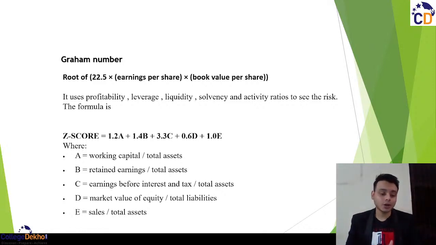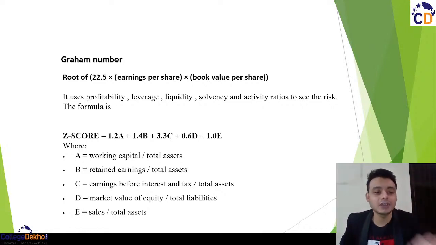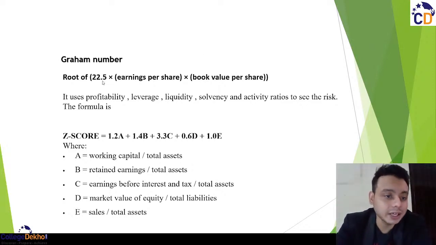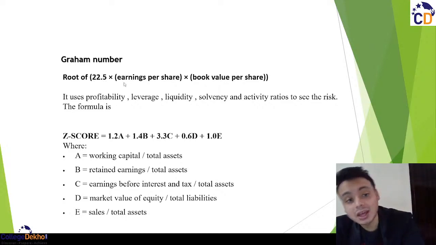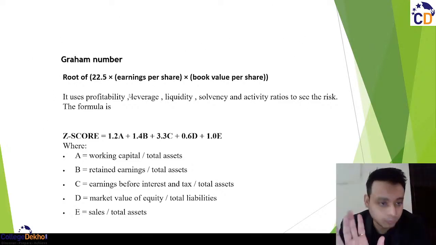Okay, again I would say, I was talking about this in technical analysis. These formulas or assumptions might differ from person to person only on the basis of behavioral finance and financial psychology. Now do not ask me why 22.5 only, and why EPS only, and why book value per share. This is according to Mr. Graham. This can change according to different people.